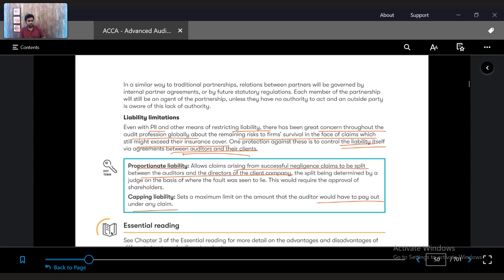So to protect against that also, we are stemming the litigation. There are certain measures taken in terms of litigation, like having proportionate liability, having a capping of liability, doing limited liability partnerships, and legal fees. If the lawyer of the losing party has to pay the legal cost to the winning party, such measures are all being proposed to stem the litigation, to reduce the indictment against the auditors.